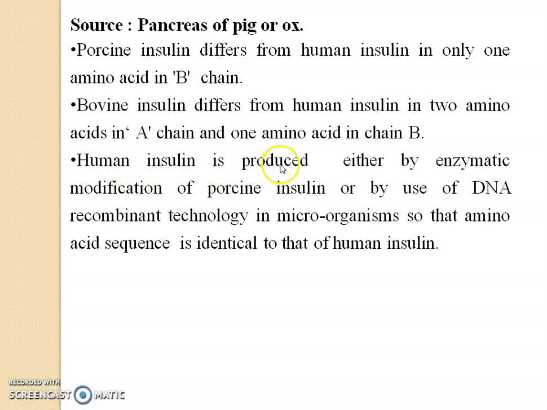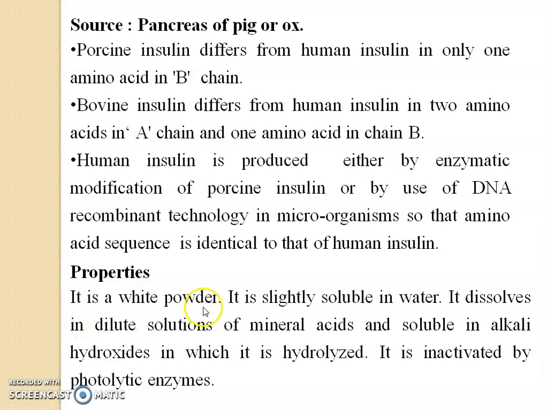Human insulin is produced either by enzymatic modification of porcine insulin or by use of DNA recombinant technology in microorganisms so that the amino acid sequence is identical to that of human insulin. Properties of insulin: it is a white powder, slightly soluble in water, it dissolves in dilute solutions of mineral acids and is soluble in alkali hydroxide in which it is hydrolyzed, and it is inactivated by proteolytic enzymes.